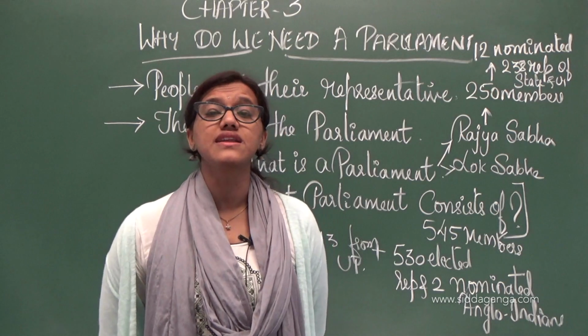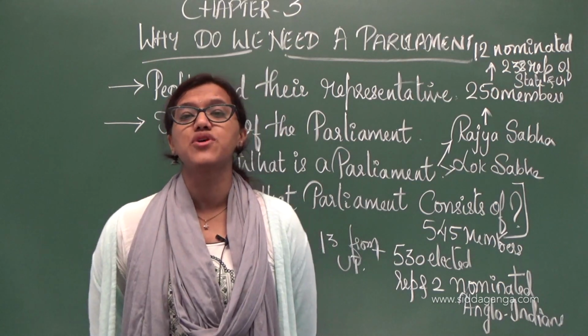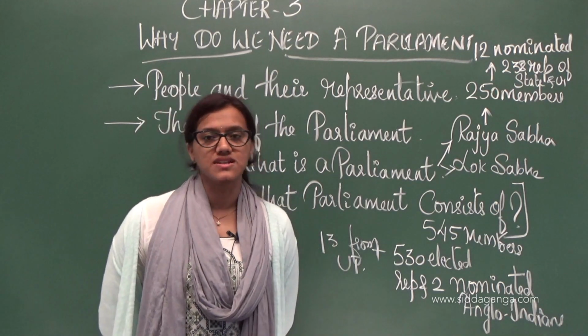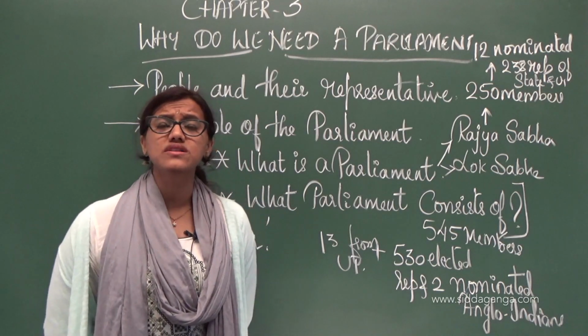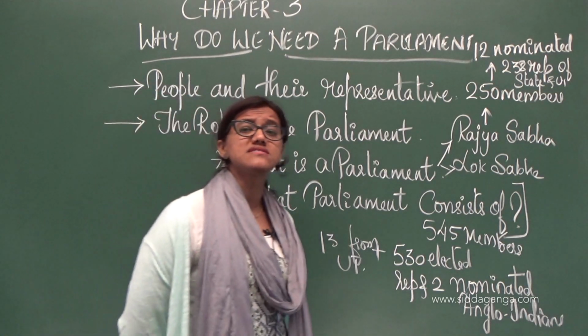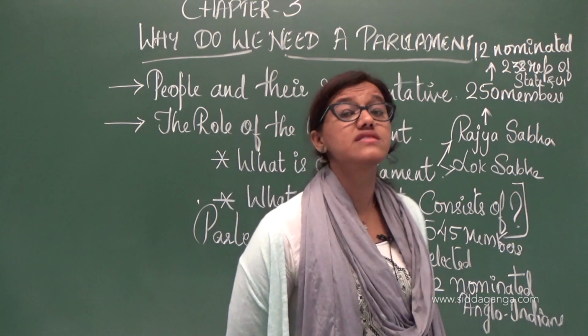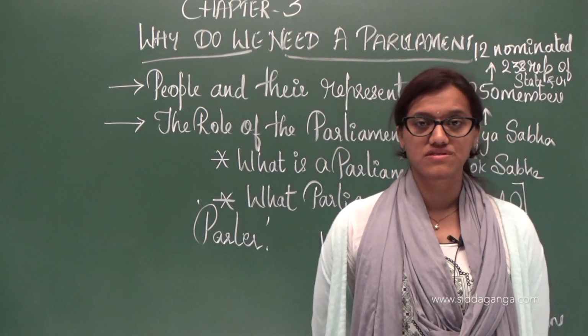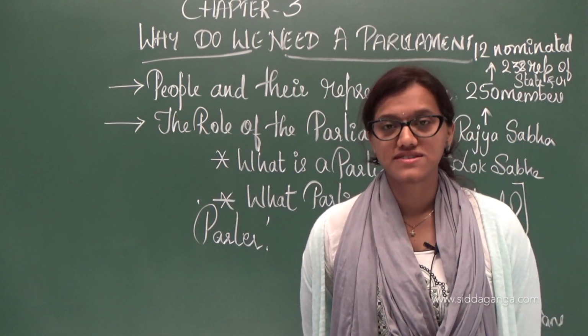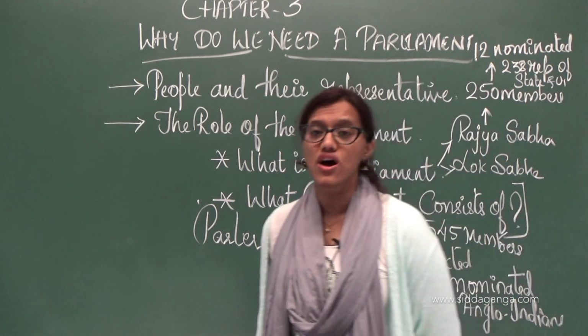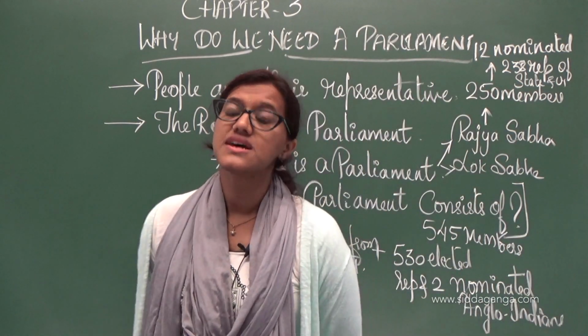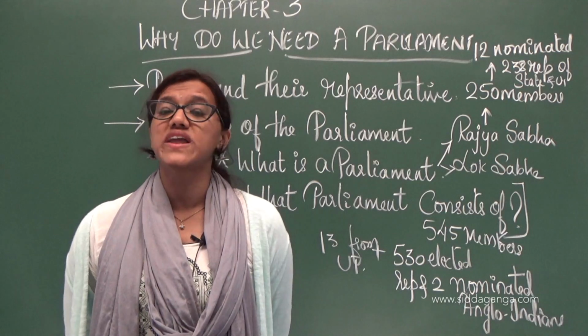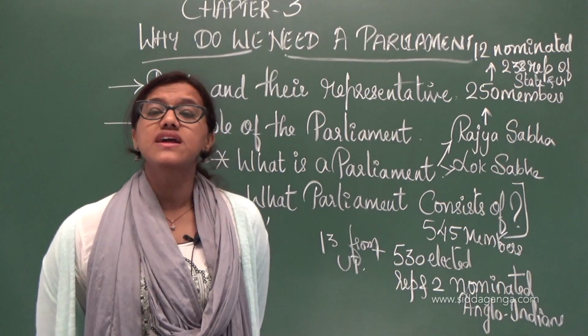Whenever a country needs laws, it totally depends upon the Parliament itself. Parliament is the one that makes the laws here. Laws, not loss. Yes, laws, rules and regulations.